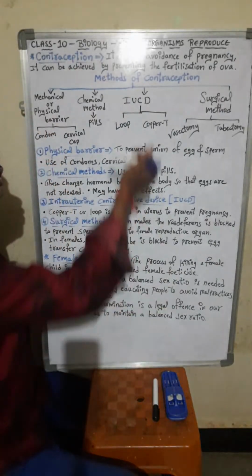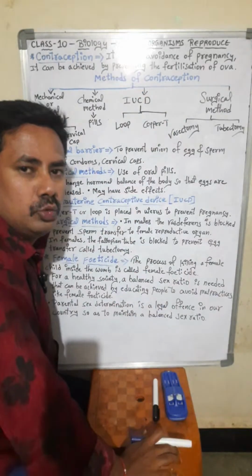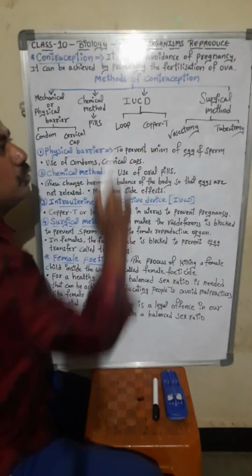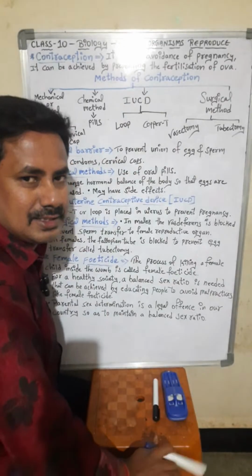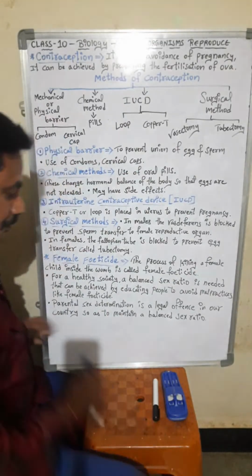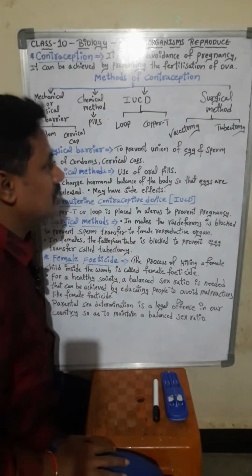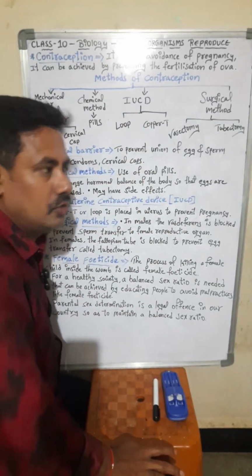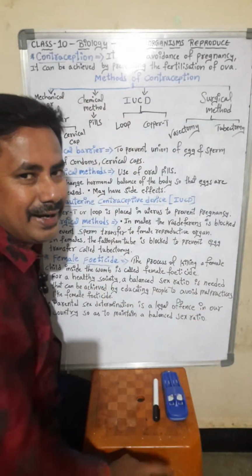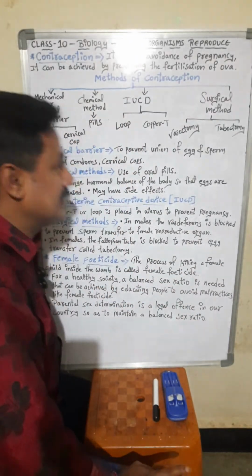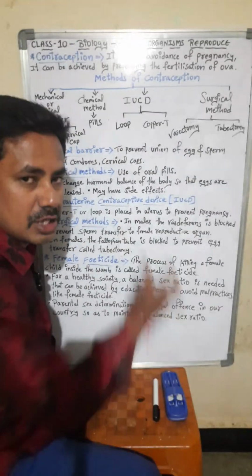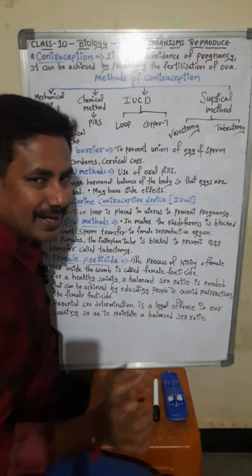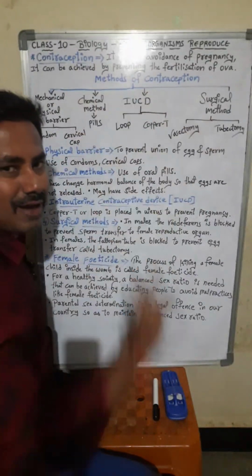The next one is IUCD. What do you mean by IUCD? Intrauterine contraceptive device. We will see later. A loop or copper T can be used for avoidance of the pregnancy. Loop or copper T come under IUCD, the intrauterine contraceptive device.